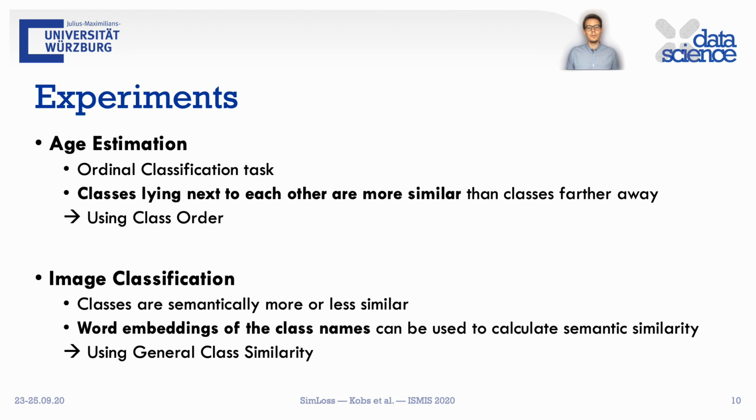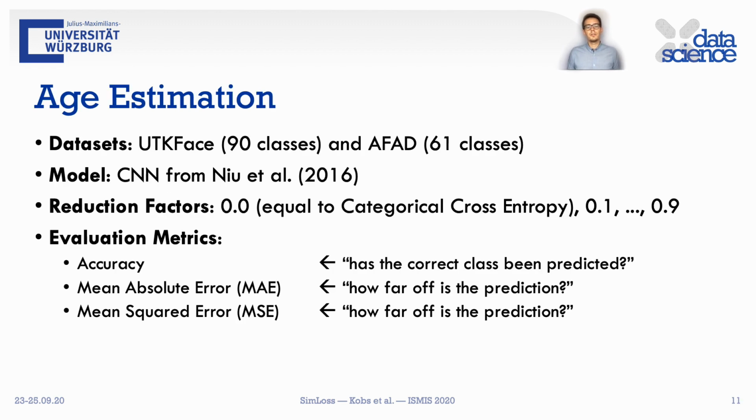With this similarity measure, we can use the previously described technique to generate the similarity matrix. For the age estimation experiments, we use 2 datasets, UTKFace with 90 classes and the AFAD dataset with 61 classes. We used a CNN classifier that was previously used for age estimation. We tried different reduction factors from 0, which is equal to categorical cross entropy, up to 0.9.